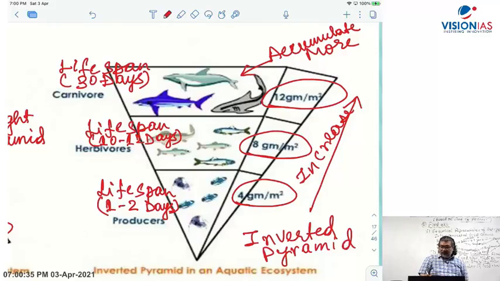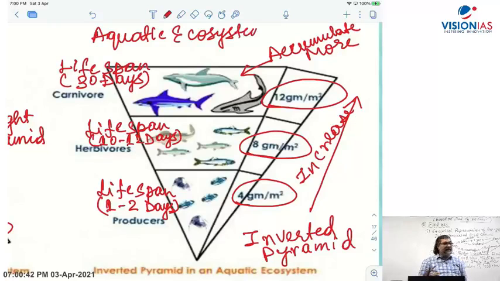So in the aquatic ecosystem, the pyramid of biomass is an inverted pyramid. I am talking about biomass, right? Whereas the pyramid of biomass in a land-based system is the decreasing one. Again, it depends on the metabolic rates and all that.